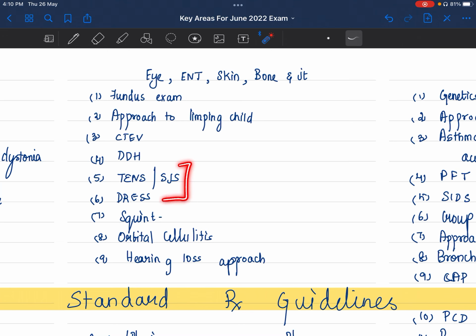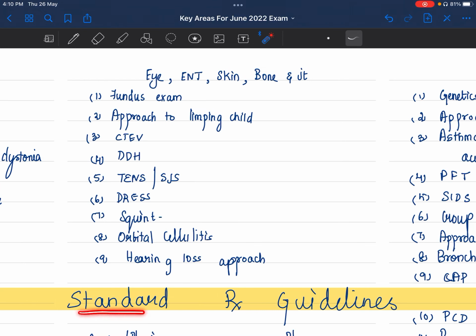They can ask the skin reactions. Okay, toxic epidermal necrolysis and your drug reaction with eosinophilia and systemic symptoms. So those things they can ask. Approach to squint they can ask. Orbital cellulitis. Hearing loss approach, please read and go. Somehow that keeps striking me again and again.